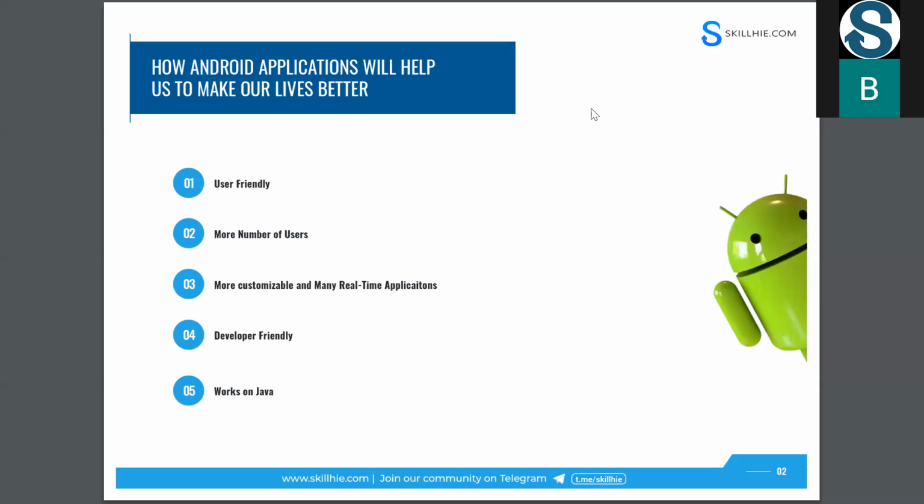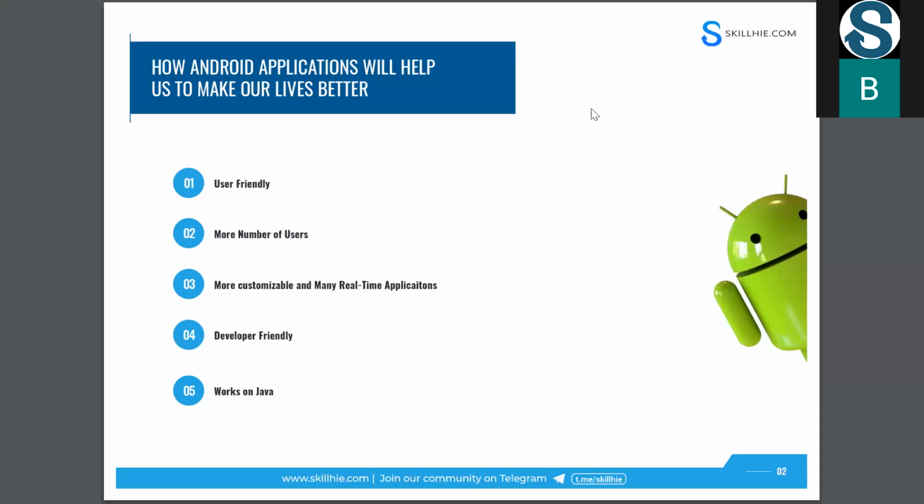Why? Because if you want to develop Android applications, we are using the Java language. Either we can go with Kotlin also. Kotlin is very new, but Java is very good. We used to be with Java. Everyone knows Java is a very old language, and every engineering student at least once in a lifetime will get to know about Java.